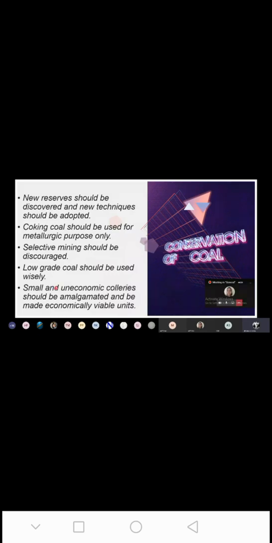So we should adopt certain procedures in which these low grade coals can also be used in a better way. Okay. The last one is small and uneconomic collieries should be amalgamated and made economically viable units. So small and uneconomic collieries, which means small mines and small instruments that we use for the extraction of coal, should be upgraded and used economically in all the smaller units also. Okay, so these were the processes suggested for the conservation of coal in India.